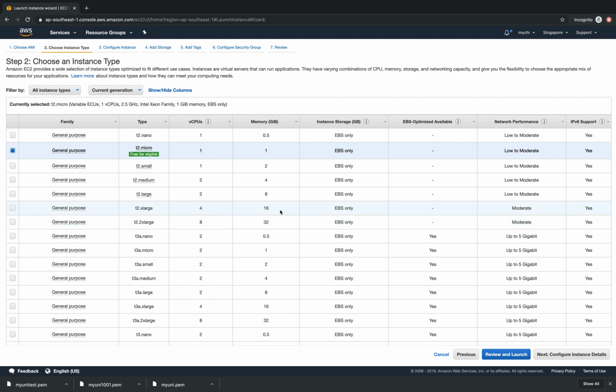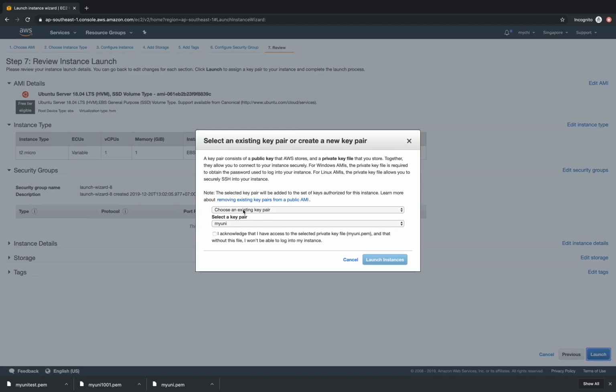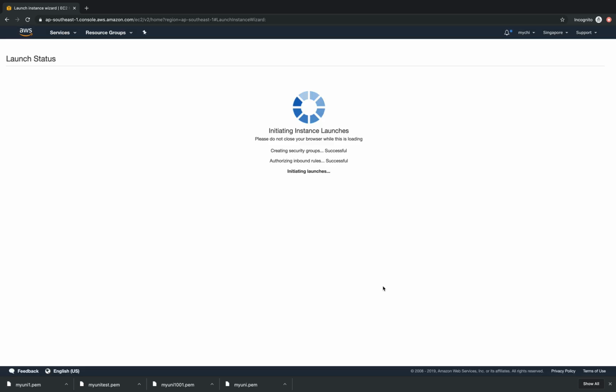This is all the information about the instance, CPU, memory. If we are happy, just click Review and Launch and confirm it's here. We need a key to access my server. So I'll name it like my uni 1, for example. We download this key. We use this key to connect to the instance later, and launch instance.